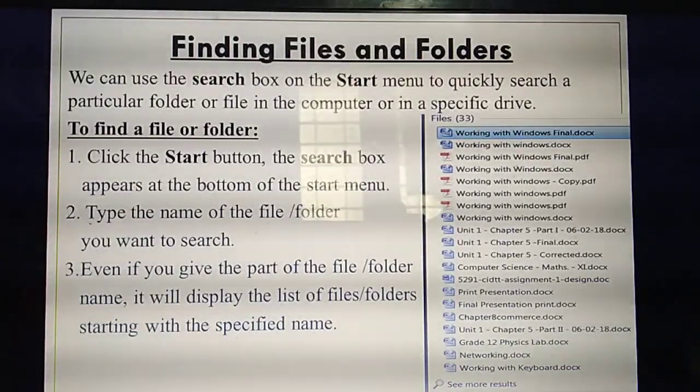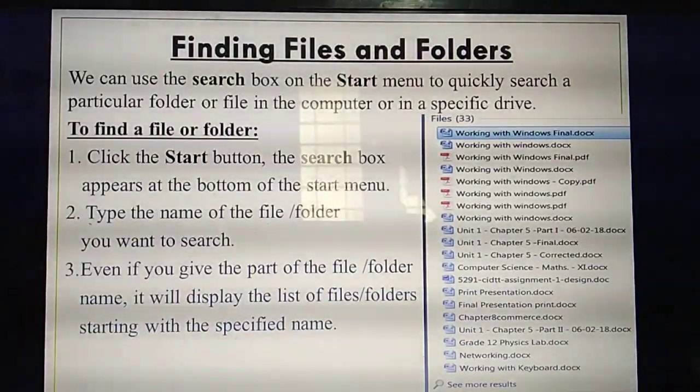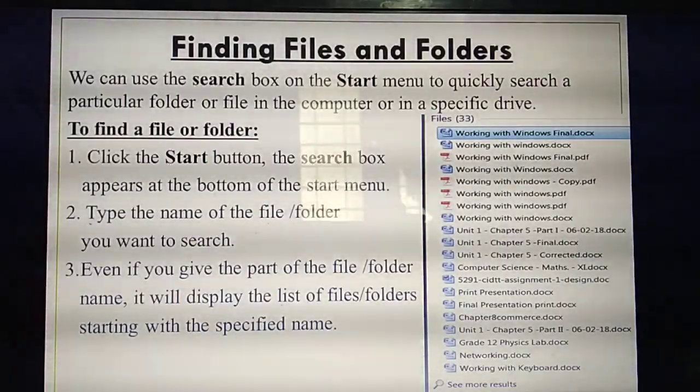So where do you need to find these files? Listen, in your computer you have stored a lot of files, isn't it? Will you store only one file in your computer? No. Where will you save the file? In the hard disk, isn't it? Hard disk we have already studied, in the computer icons. What are the hard drive icons you have studied? Local Disk C, D, E, F. Among these four or five drives, you will save a lot of files.